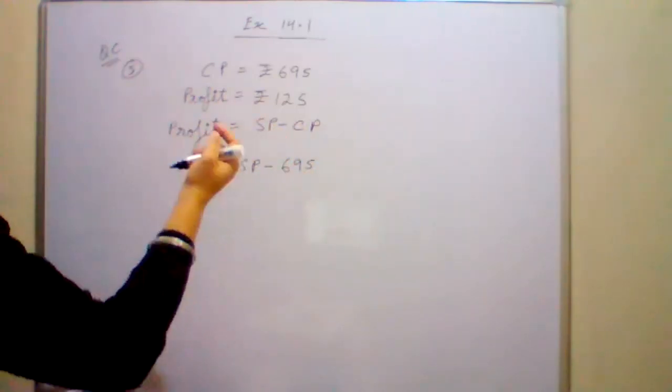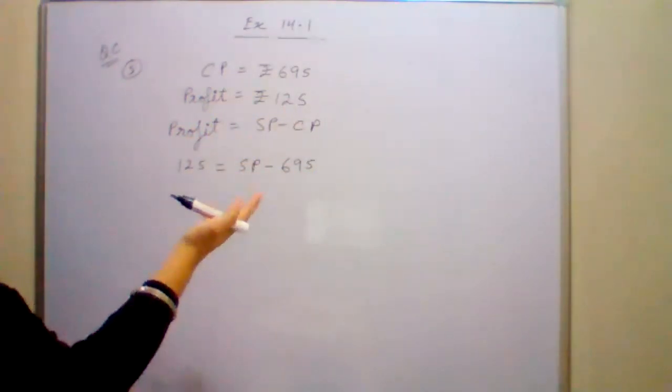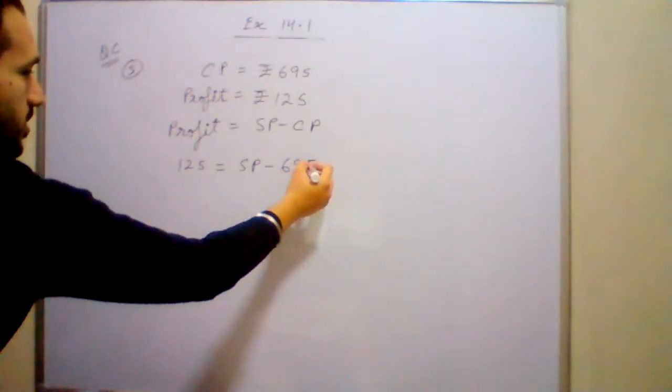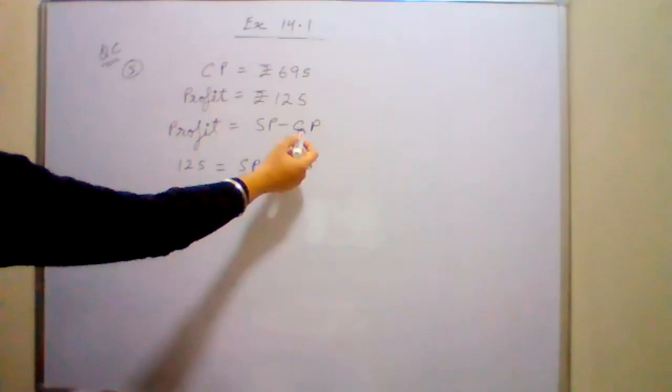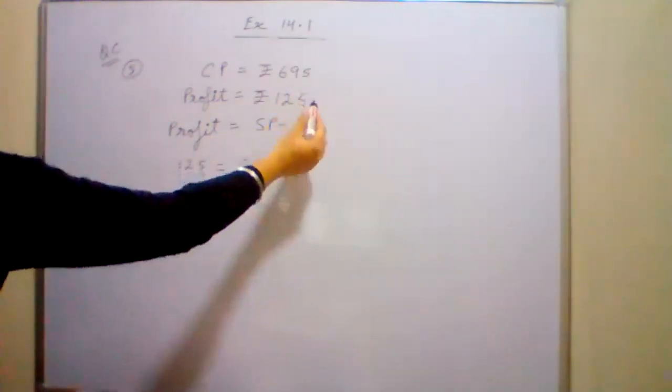As I told you, I will use the same formula in every question to solve it. There are two formulae, one of profit and one of loss. So only two formulae I am using to solve all the questions. No new formula is required. I told you this earlier also. So put the value of cost price.